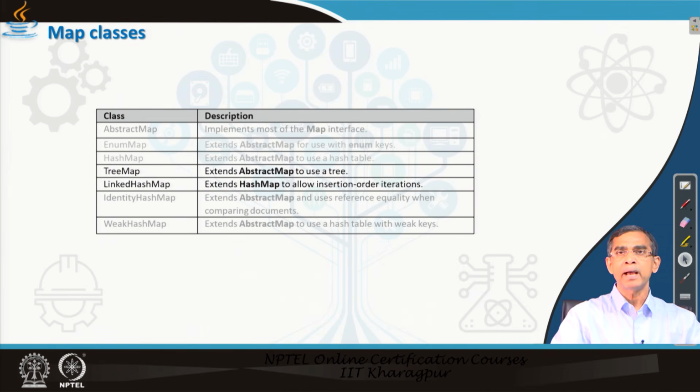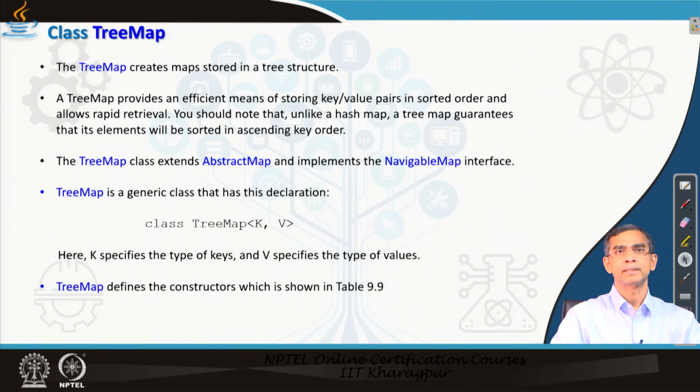Anyway, tree map is basically an extension of the abstract class. It follows a tree concept, a tree structure, to store the key value pairs for the different objects. So, two elements are to be there.